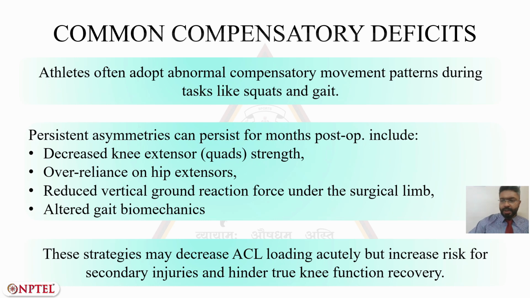These persistent asymmetries can include decreased knee extensor or quadriceps strength, over-reliance on hip extensors, reduced vertical ground reaction force under the surgical limb, and also altered gait biomechanics. These strategies may decrease ACL loading acutely, but they increase risk for secondary injuries and hinder true knee function recovery. Hence, they have to be countered or corrected.